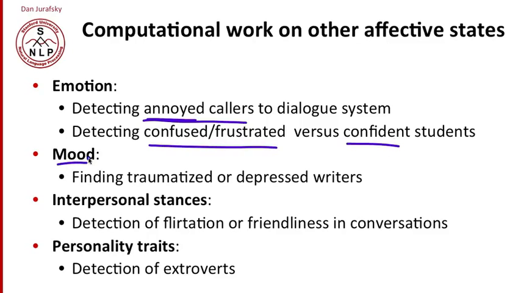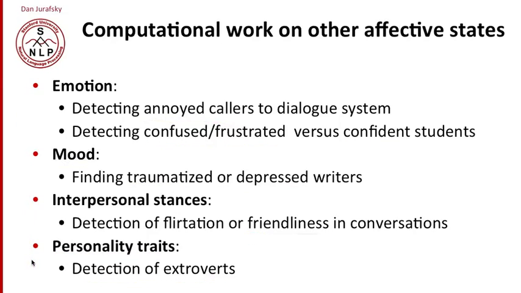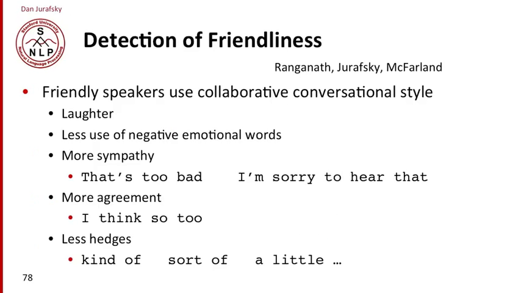For longer term moods, we might want to find traumatized or depressed people, like writers of some blog or text. In conversations, we might want to detect if someone's friendly or unfriendly. For very long-term personality traits, we might want to detect extroverts or introverts for building dialogue systems that can communicate better with extroverts or introverts. And there's lots of research on all of these tasks. We'll just show you one of them, which is a task we've worked on here at Stanford, which is detection of friendliness.